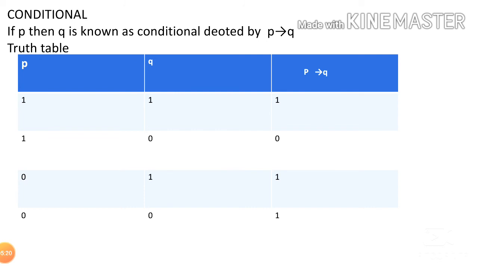First one true, second one false, false. First one false, second one true, true. Both are false, it is true. So if P then Q is remembered as first one true, second one false, false, otherwise true. This is the table for if P then Q.